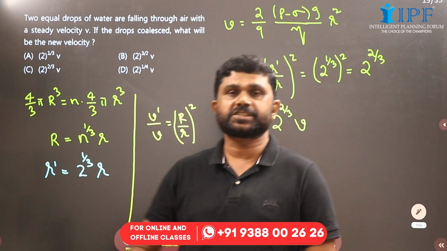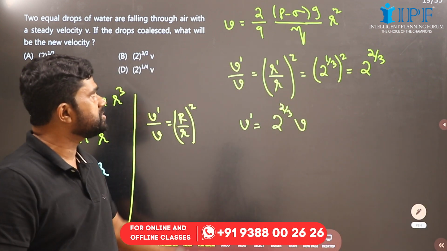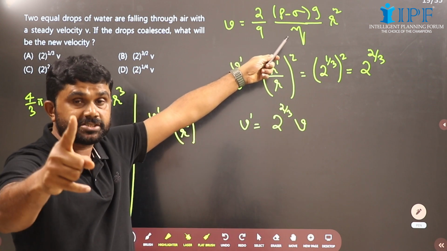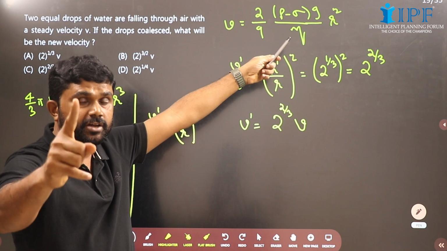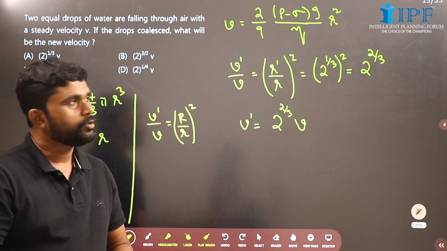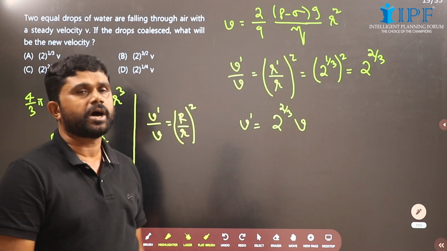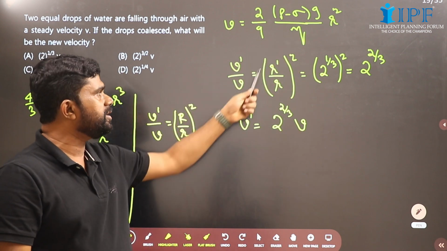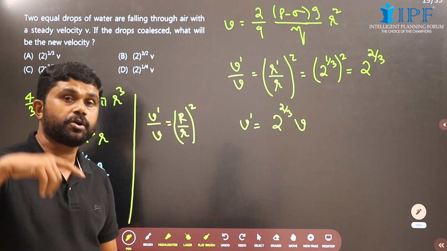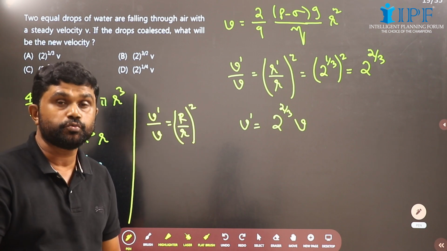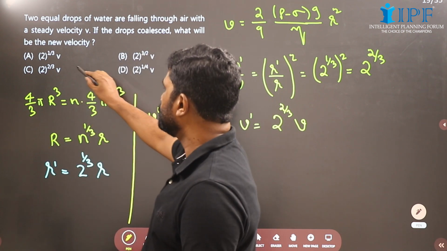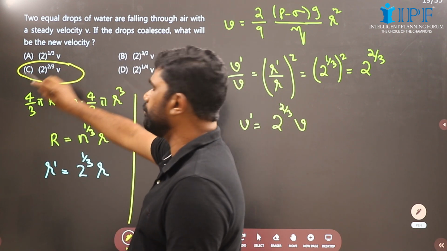Now for the terminal velocity, the main thing that you have to keep in mind is that the terminal velocity is proportional to the square of the radius. That is important. So V proportional to r square. So V dash by V will be r dash by r whole square, which means 2 raised to 1 by 3 whole square. So it will be 2 raised to 2 by 3, and we have V dash equal to 2 raised to 2 by 3 into V.